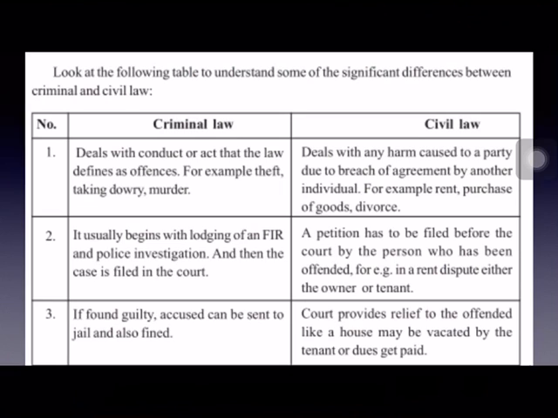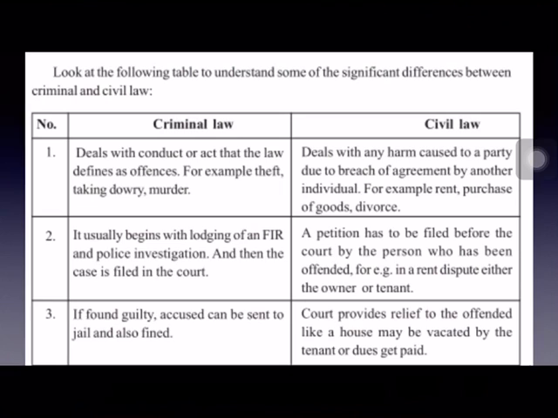And criminal law usually begins with the lodging of an FIR. In a criminal case, it always starts with lodging of an FIR and police investigation. After filing the FIR, the police start their investigation and then the case is filed in the court. In a civil case, a petition has to be filed before the court by the person who has been offended, who is at a loss, who has been harmed.